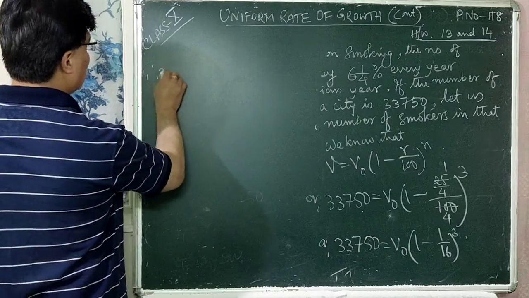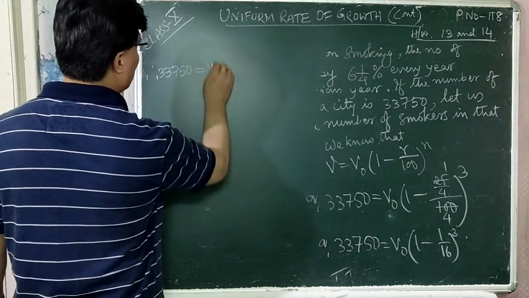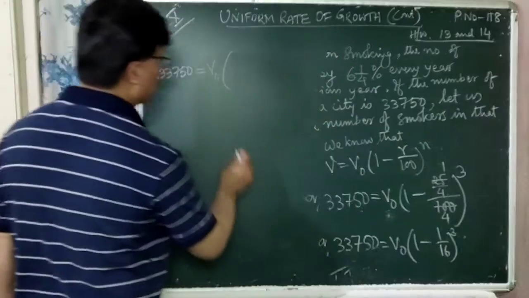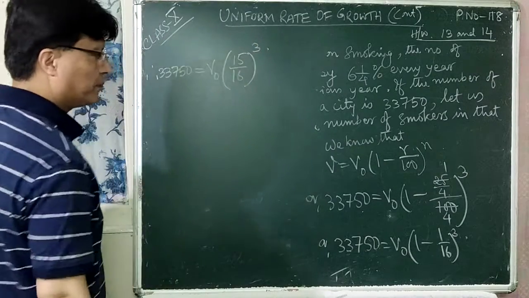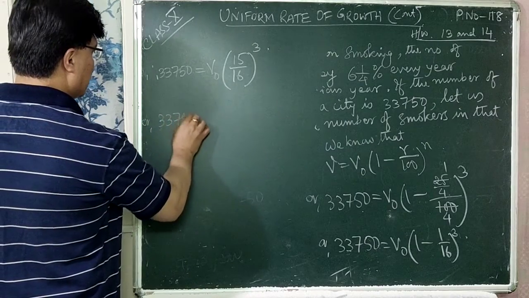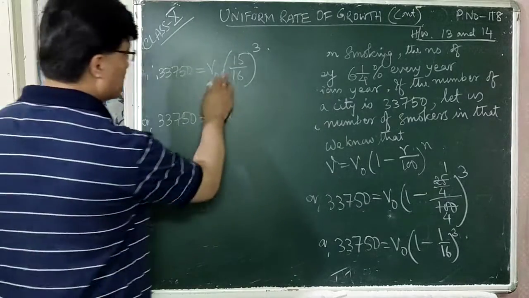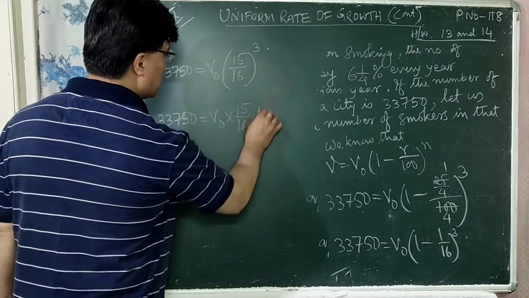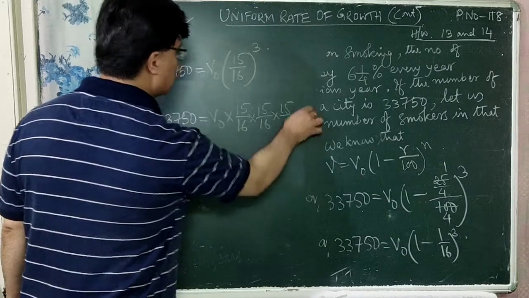Therefore, 33,750 is equal to V0 within bracket, 16 1s are 16 minus 1, that is 15/16 whole cube. Right? So 33,750 is equal to V0 into whole cube, meaning 3 times. You have to multiply 15 by 16 three times: 15 by 16 into 15 by 16 into 15 by 16, right?